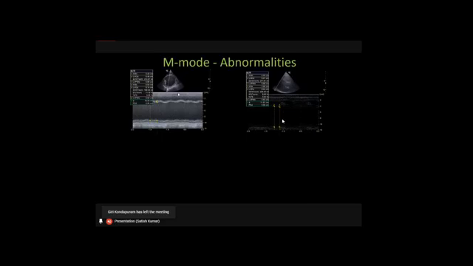Based upon those values, we can say whether the animal is going to have congestive heart failure, or we can decide the prognosis of the case. We can adjust the dose requirements, and we can study the efficacy of the treatment. So these are the many practical applications we get with M-mode echocardiography when compared to B-mode echocardiography.